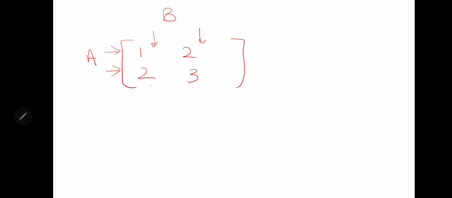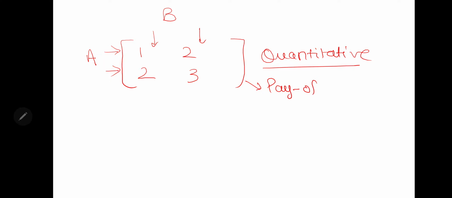Okay, so when we are representing this, this is a quantitative measure of their achievements, and this matrix is called the payoff matrix. What is it called? Payoff matrix. Okay, now you need to understand that no one is playing here to be a loser, right? But sometimes our strategy works, sometimes not.